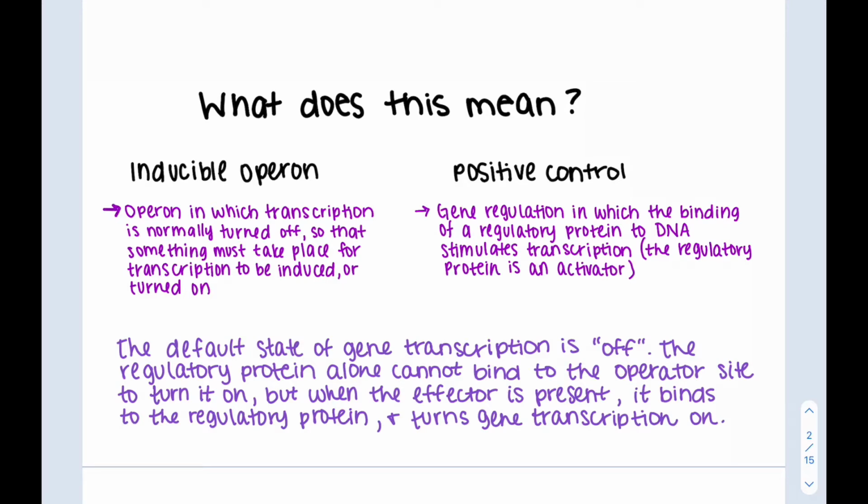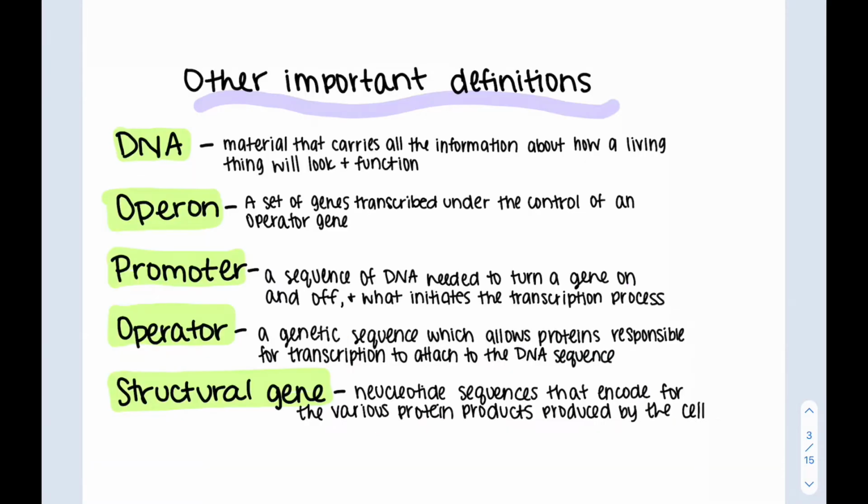What this means, put simply, is that the default state of gene transcription is off. However, we want this site to be turned on, but the regulatory protein cannot do this by itself. After an effector is present, it will bind to the operator, turn on the gene, and transcription will occur. Please be sure to review these other important definitions, as they are crucial to understanding this process.